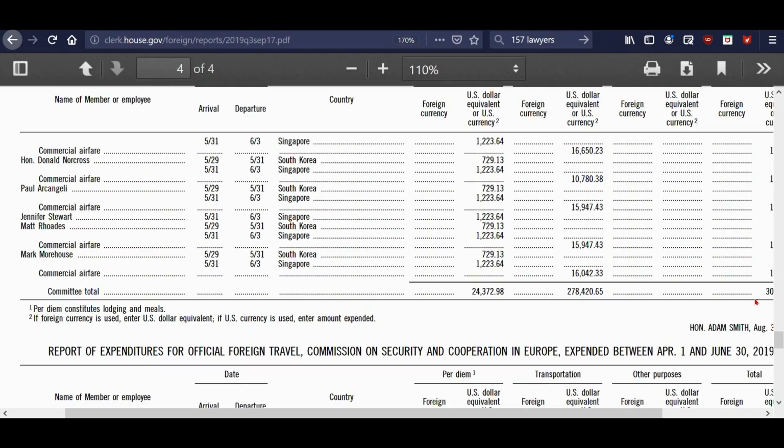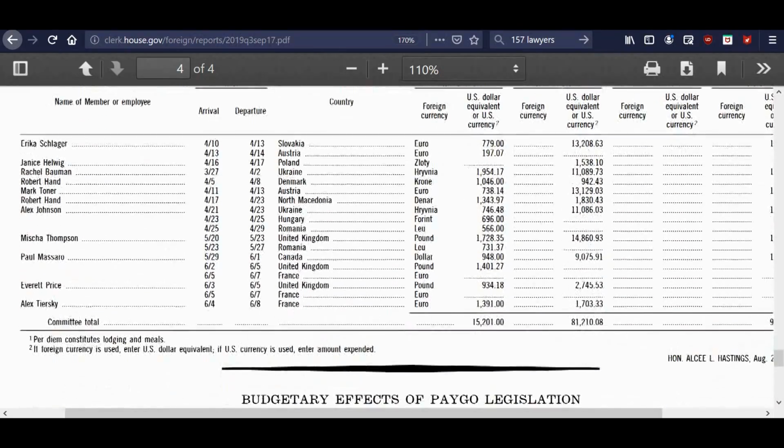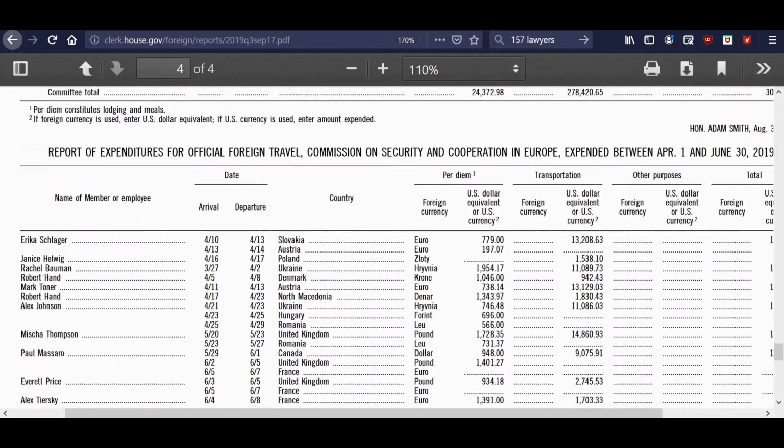And it seems to me, if they're going to present these numbers to us, that there should be a reason why they needed to go to those countries. Because, you know, why? It just makes no sense to me.